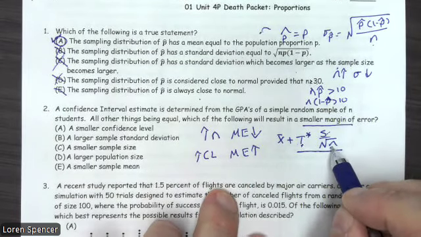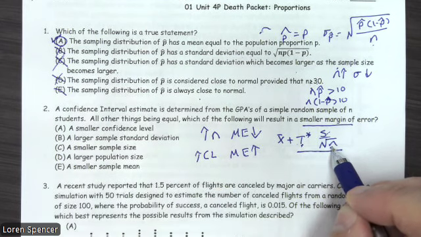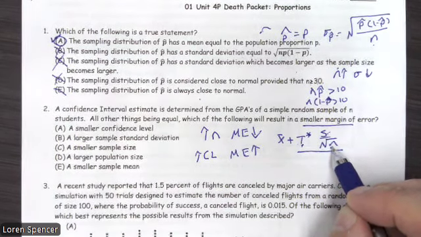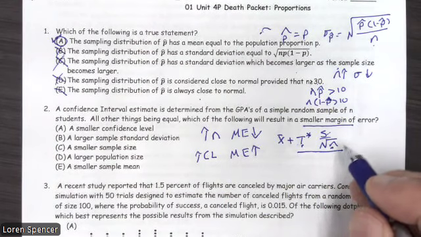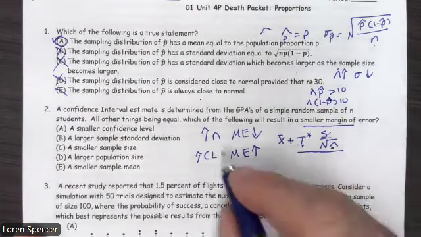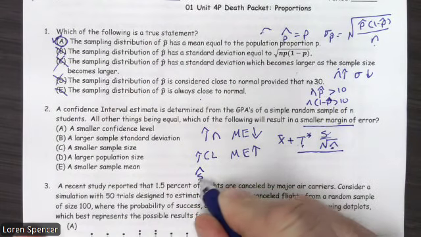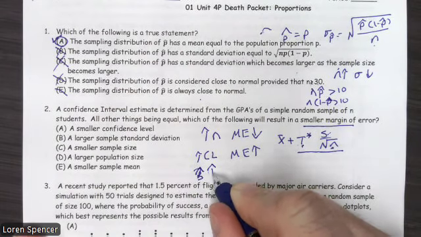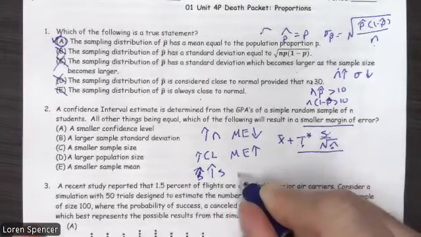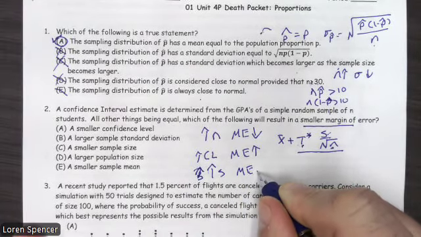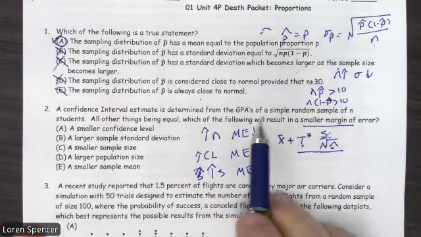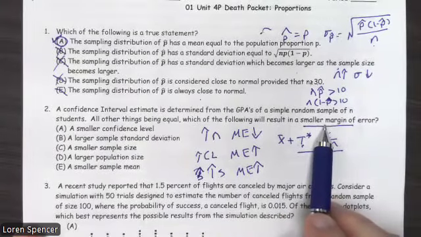If n goes up, we're dividing by n, so as n goes up, the margin of error goes down because you're dividing. And of course, if our standard deviation goes up, then the margin of error goes up as well. So which of the following will result in a smaller margin of error?